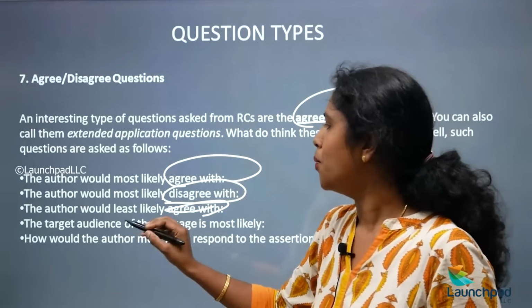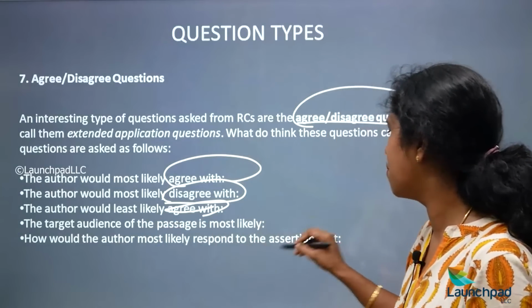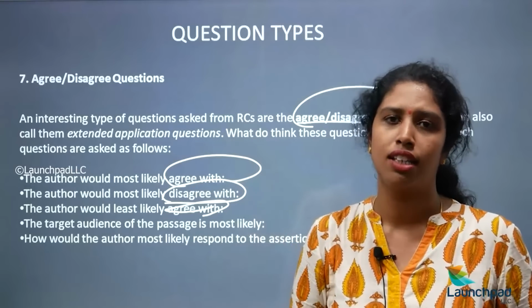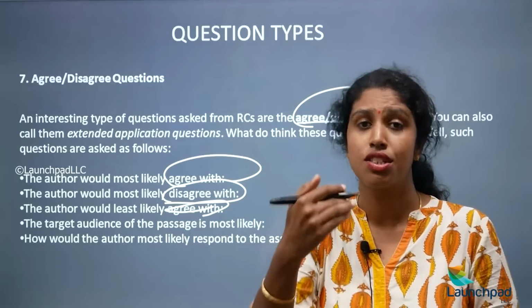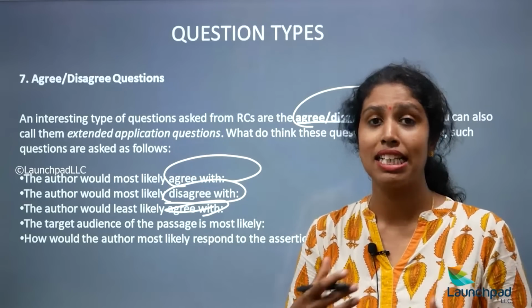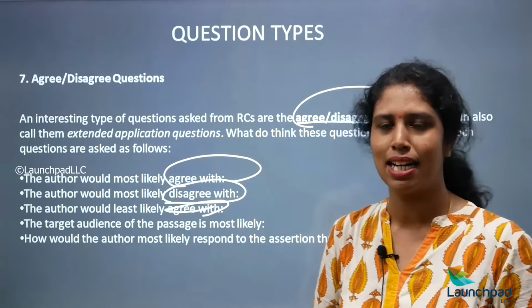Next, how would the author most likely respond to the assertion that, so there is something that the author has spoken, and what is he trying to stress there? These questions are very interesting, and it will be easier once you understand the entire passage.